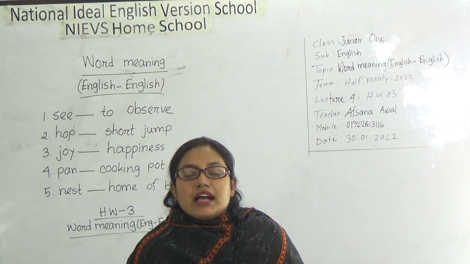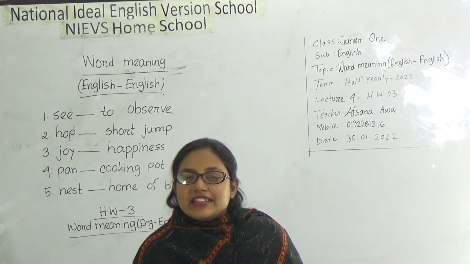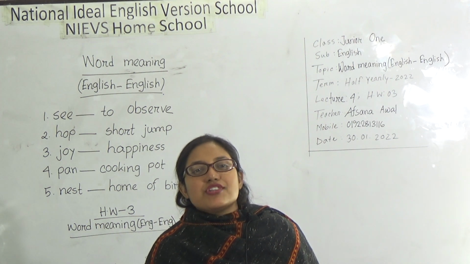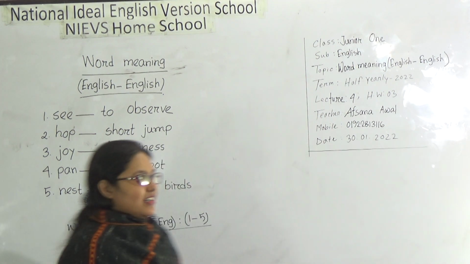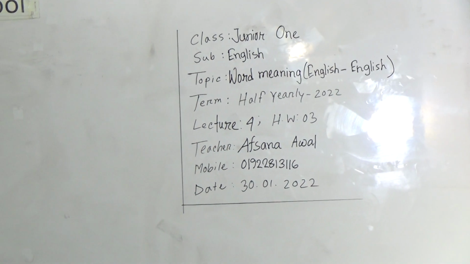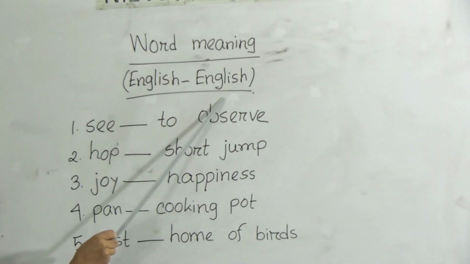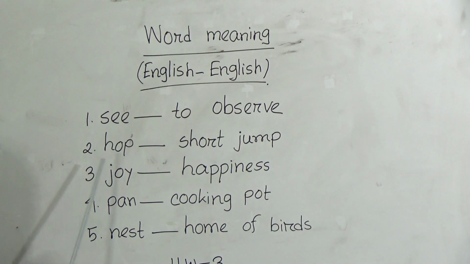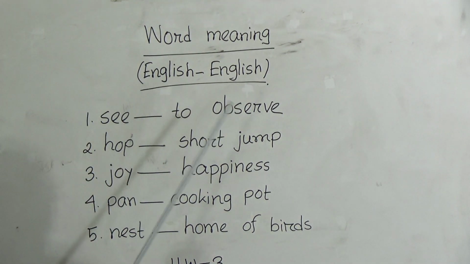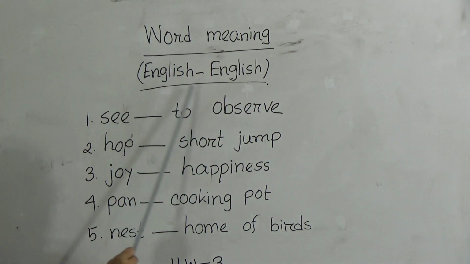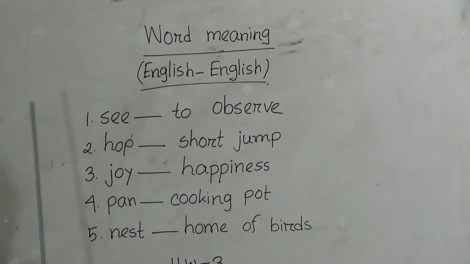Today I will take your English class, and students, let's start our class. I will discuss our today's topic and today's lesson. So let's start the class. Look at the board. Our today's topic is word meaning English to English. That means we will learn the word meanings English to English. That means the meaning also should be written in English. And today we will learn 5 word meanings.